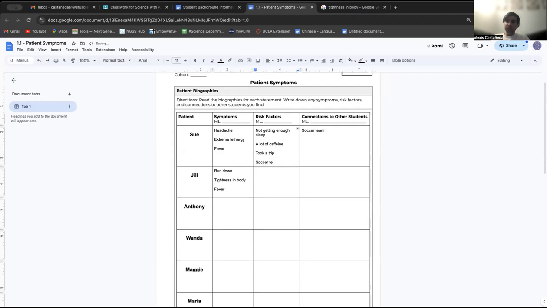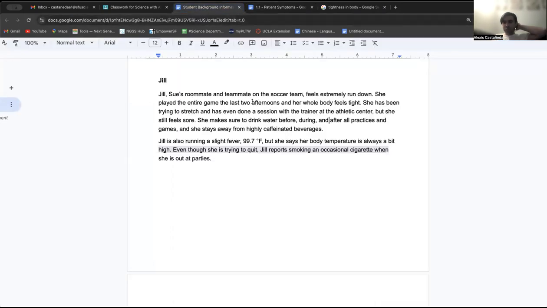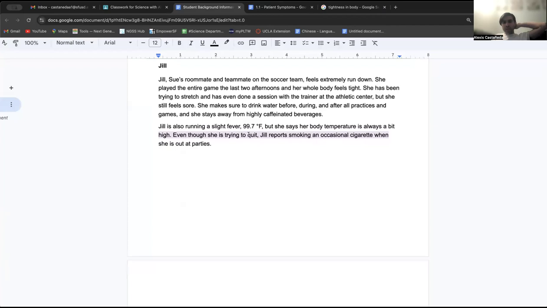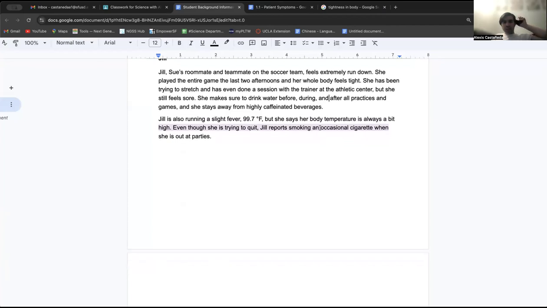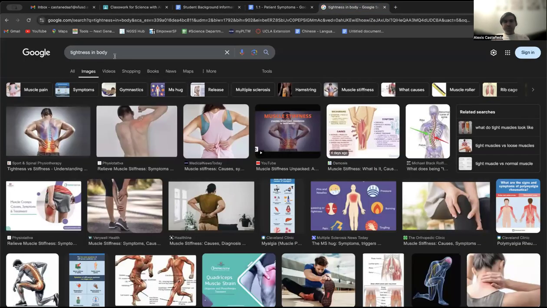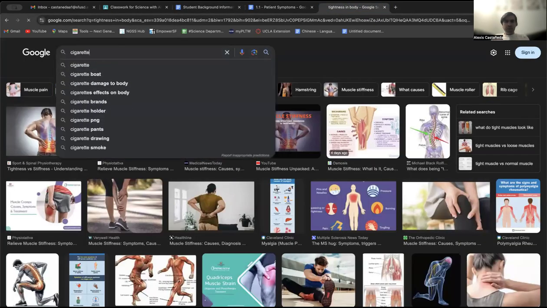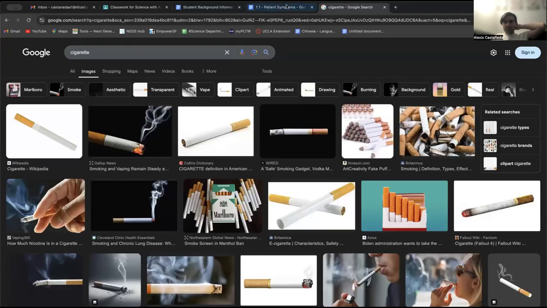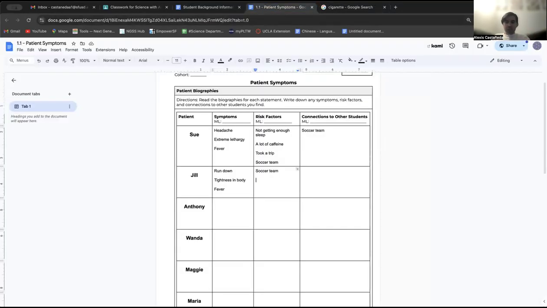You can put that as a risk factor that they're on the soccer team because that means that they're interacting with more people who might be sick. What else do we know? It says that she also smokes a cigarette sometimes. So that means she smokes sometimes, as you probably know. She smokes cigarettes. Cigarettes are not good for your health. They can definitely make you sick.